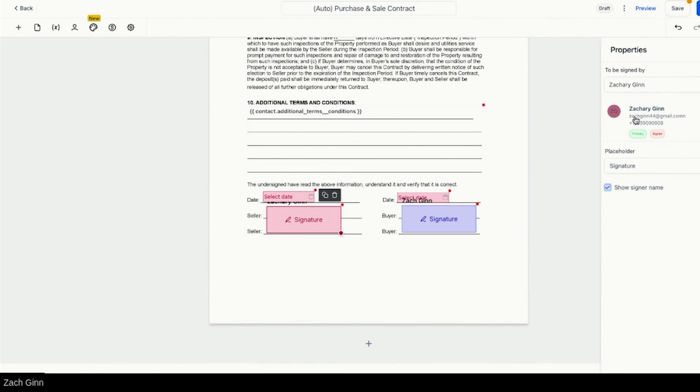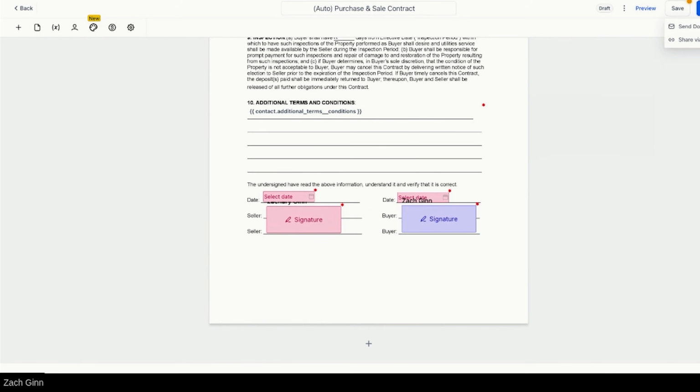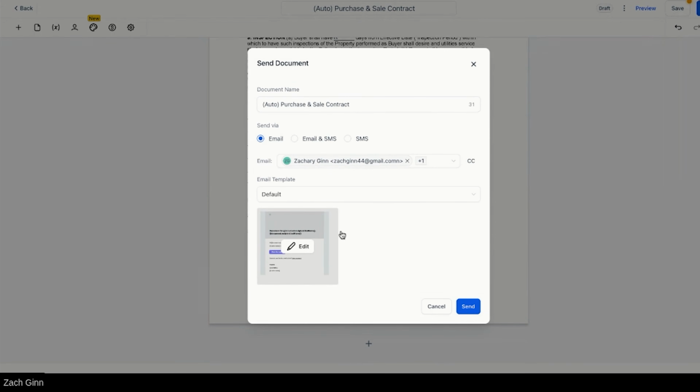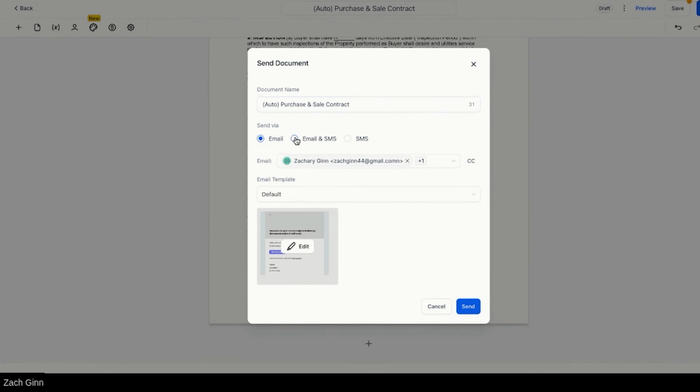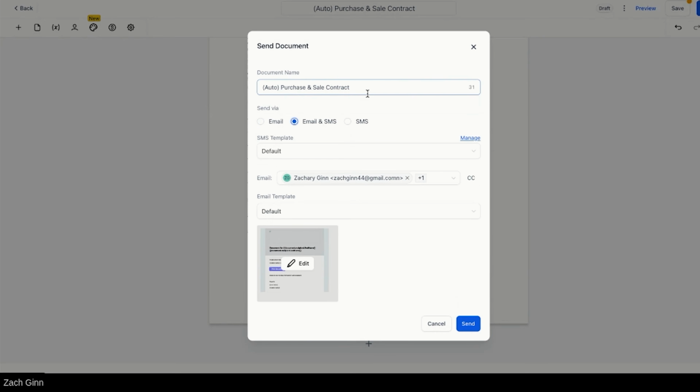It goes to them, goes to the seller, and basically you press send, and you can send it via link or document. So if you send via document, it's going to email them the e-signature, and it's going to basically look like this. One really cool thing XLeads does, which DocuSign doesn't, so you save $40 a month actually using this over DocuSign, is you can do email and SMS. So you can send an SMS for it to be e-signed.